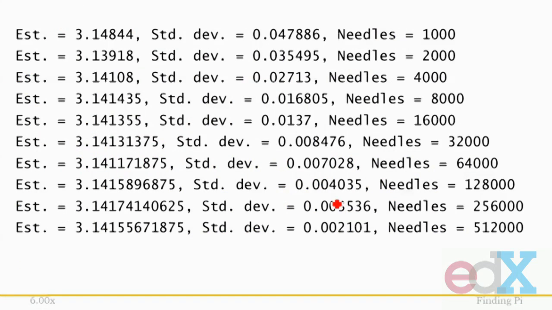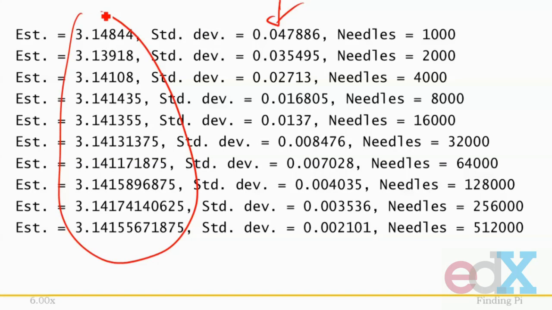and transcribed it to a PowerPoint presentation. As one would expect, the standard deviations, this column, declined monotonically as we increased the number of samples. Would have been very discouraging if it hadn't. In the beginning, the estimates of pi also improved steadily. 3.148, 3.139, 3.141, 3.1414, getting better as we go. But it does not get monotonically better.